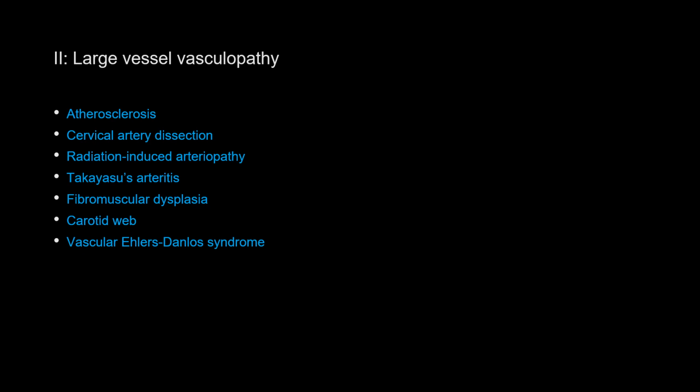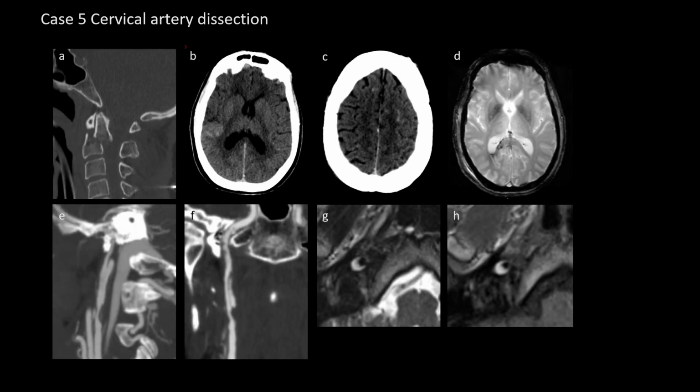Large vessel vasculopathy comprises early atherosclerosis, cervical artery dissection, radiation-induced arteriopathy, Takayasu arteritis, fibromuscular dysplasia, carotid web, and vascular Ehlers-Danlos syndrome. Case 5 shows a cervical artery dissection in a trauma patient with displaced fracture resulting in severe canal stenosis. Multi-compartmental intracranial hemorrhage is present, including right anterior frontal hemorrhagic contusion and subarachnoid hemorrhage within the right Sylvian fissure and bilateral frontoparietal subdural hemorrhage.